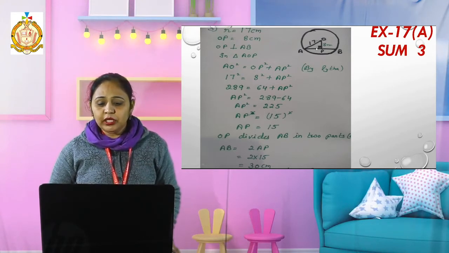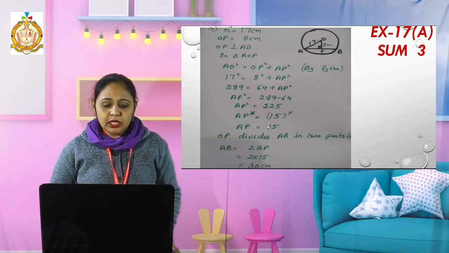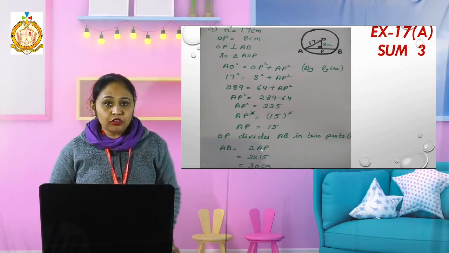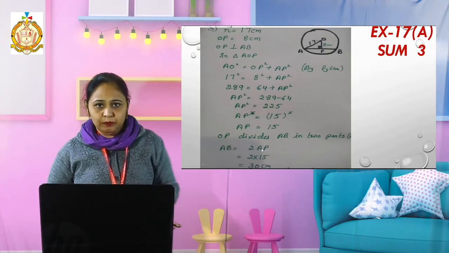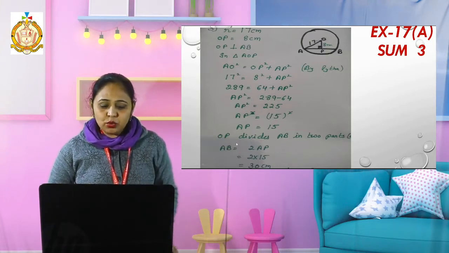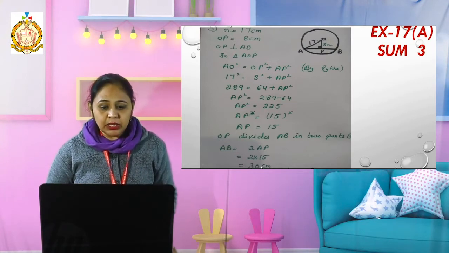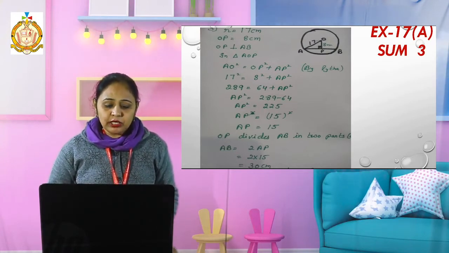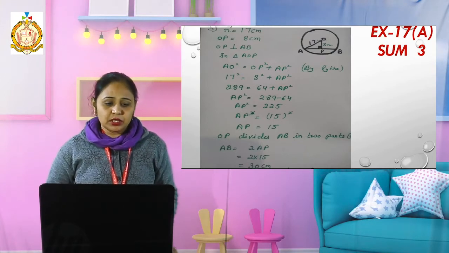But I want to find the length of AB, the full chord, and I know that AP is half of AB. It means AB will be twice of AP, because we have to double it, and twice of the AP value 15, the answer becomes 30 centimeter. That means the length of the chord which I wanted to find is 30 centimeter.